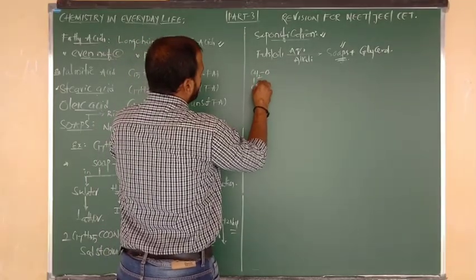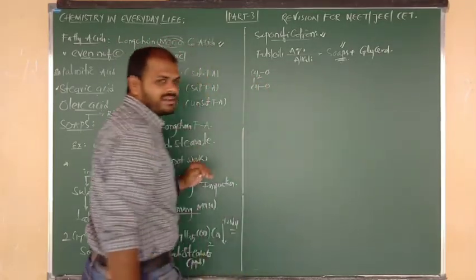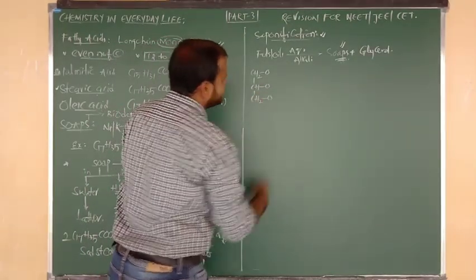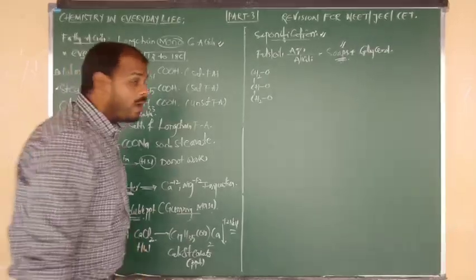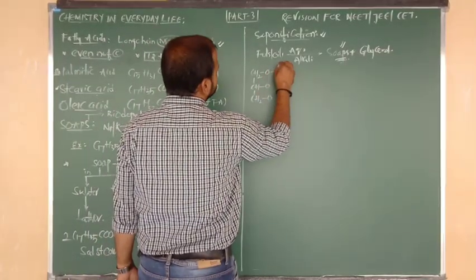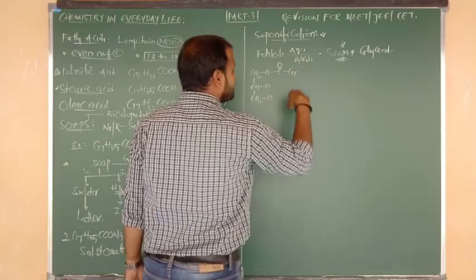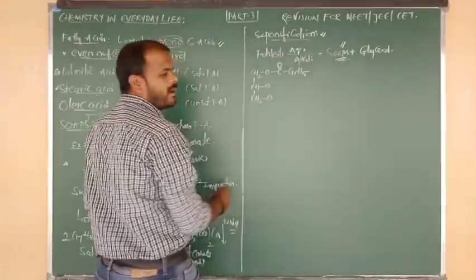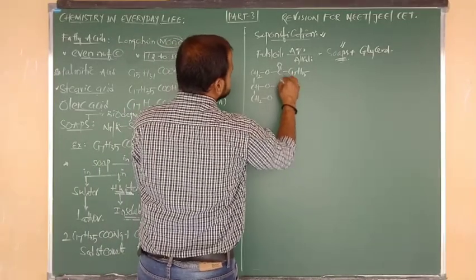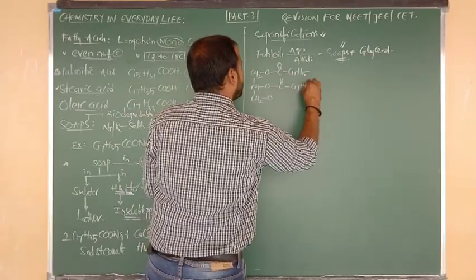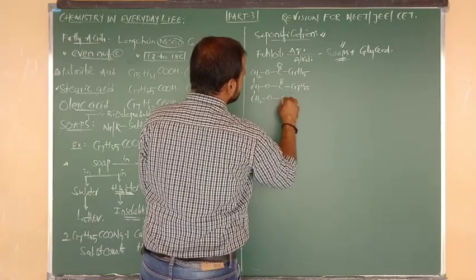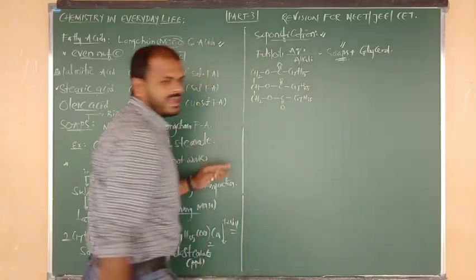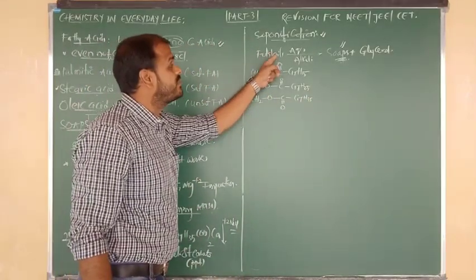CH2 bonded to O. Below it, connected to CH bonded to O. Again connected to CH2 bonded to O. Now all three oxygens are connected to the acyl groups, I mean stearoyl groups. Okay na? C17H35, C double bond O. Here also the same thing, C double bond O bonded to C17H35. Here also the same, C double bond O bonded to C17H35. It is an example of a fat, and also we can say oil.